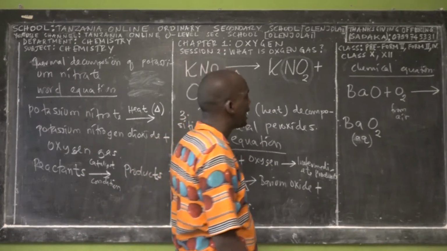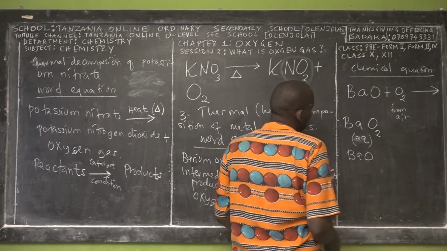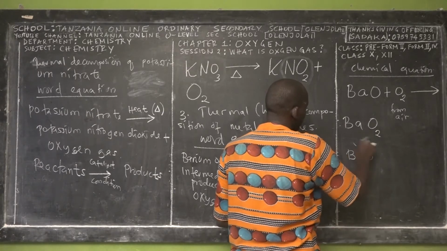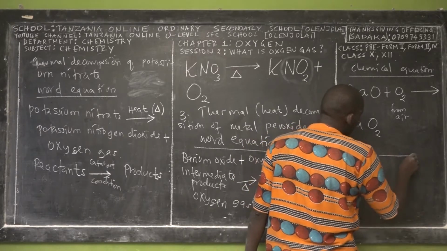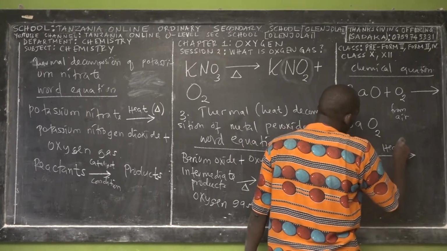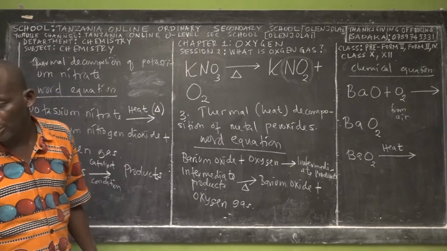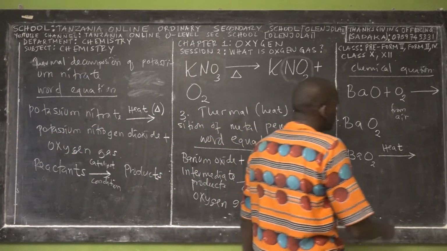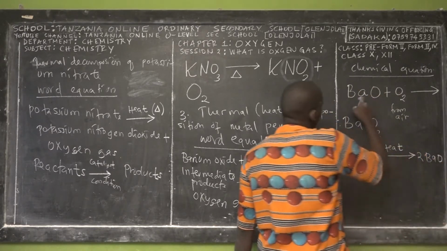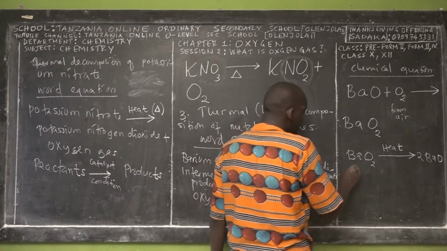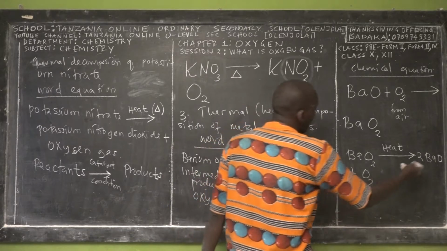Sawa? Baada ya hapo we take this barium peroxide, say barium peroxide. Okay, now ngoja niondoe hii, tutakufundisha baadaye. For this barium peroxide we heat. You know the function of heat? Yes. To speed up the chemical reaction, right? Yes. So when we heat, we are going to have 2 moles of barium oxide. Kwa hiyo napata barium oxide hii hapa kama upande wa product, jumlisha na nini? Oxygen gas.